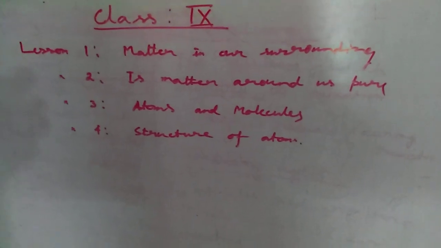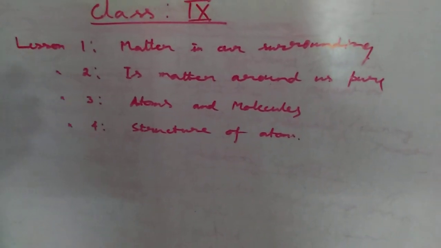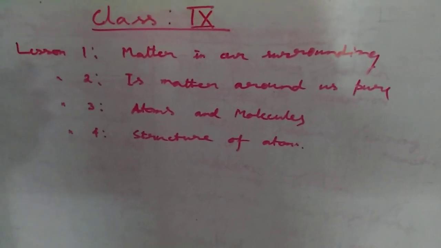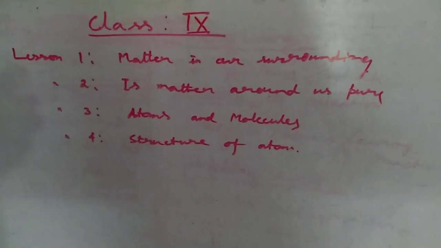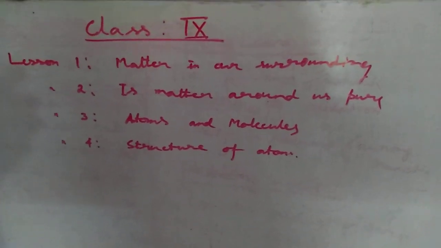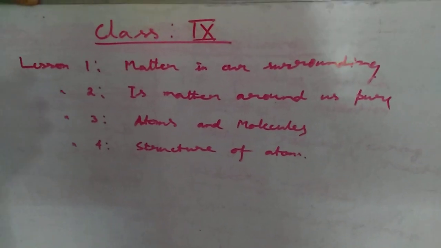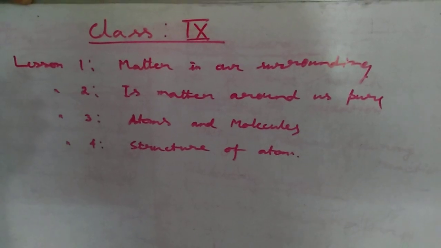In the second lesson we will be learning the chemical composition, that is chemical properties, of matter. Based on chemical composition, matter is of 2 types, pure substance and impure substance. There are different types and characteristics, their uses, and how we can separate them. All those details we will be learning in the second lesson.